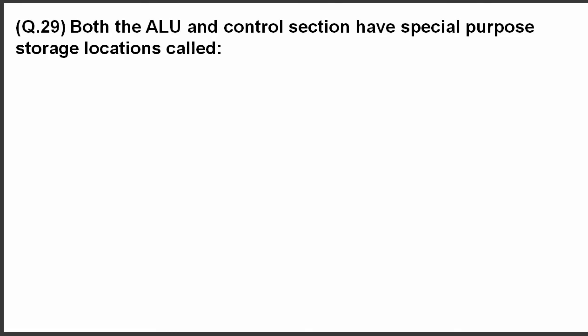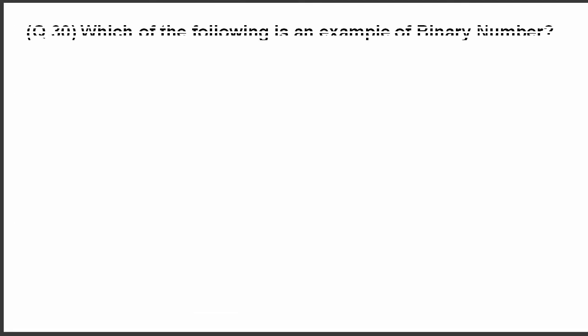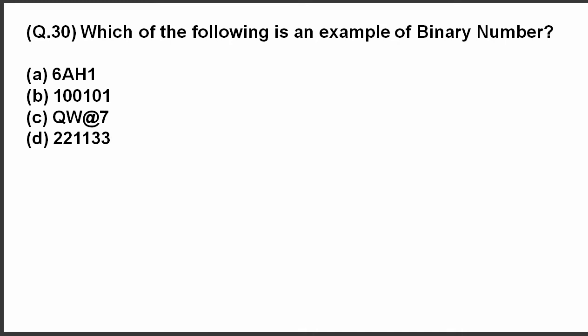Question 29. Both the ALU and control section have special purpose storage locations called? The answer is registers. Question 30. Which of the following is an example of binary number? The answer is 100101. This is an example of binary number.